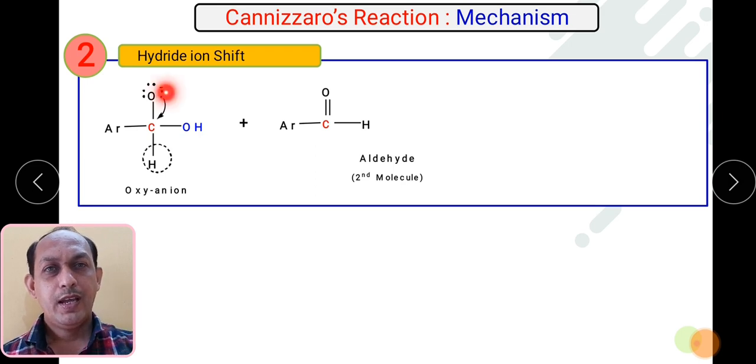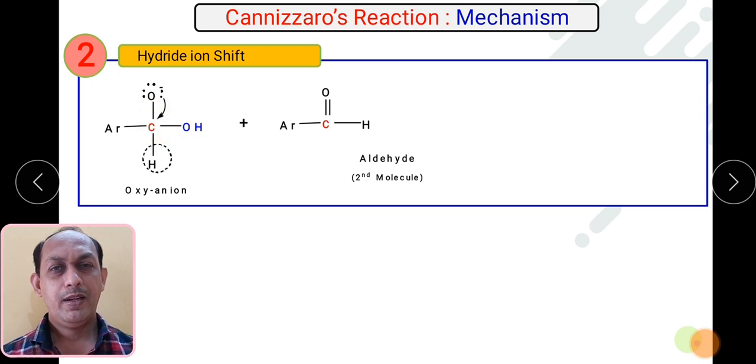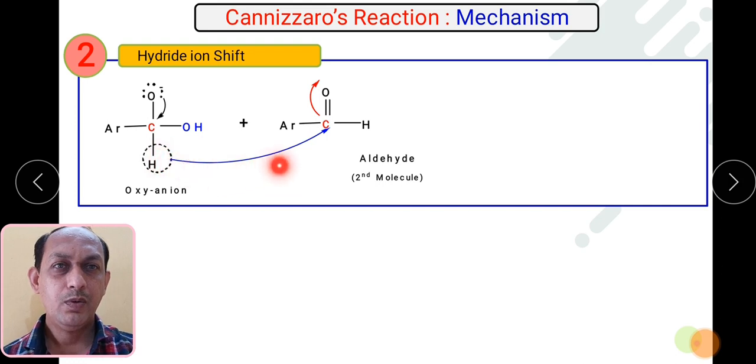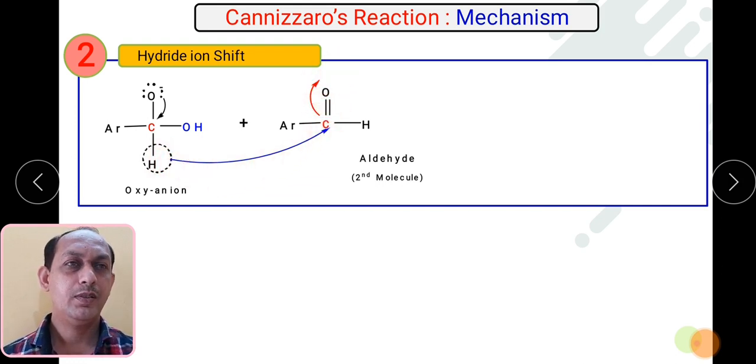Oxygen is carrying a negative charge, so again a double bond will form. You will see a pi bond formation between carbon and oxygen, and this hydrogen will now transfer to the second molecule. See this: this hydrogen will go to the second molecule, and again O minus will form. So what can you expect?